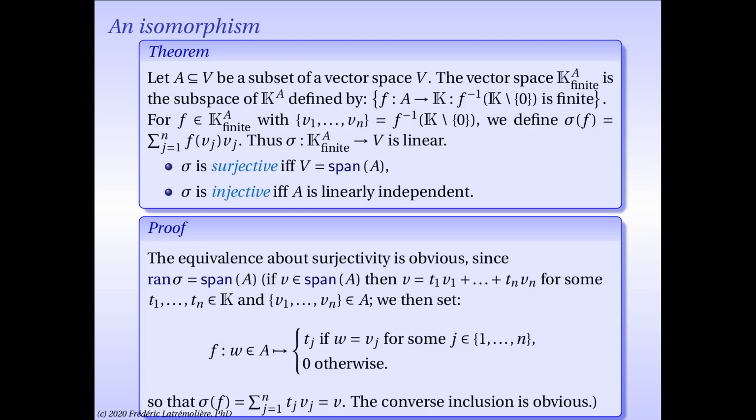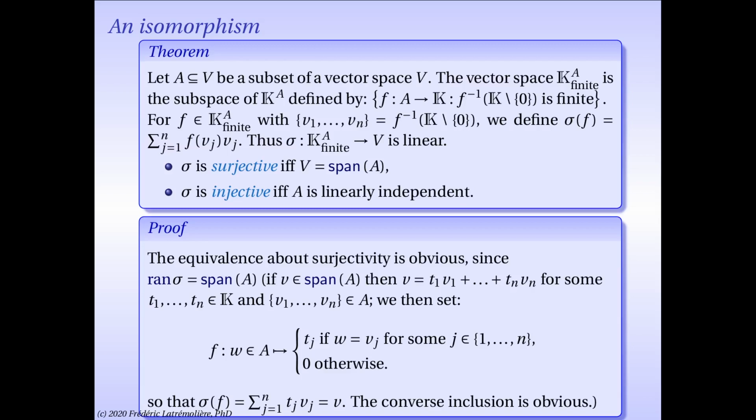If omega is in A, I define f of omega as tj if omega equals vj. And if omega is none of those vectors, then I simply set f of omega to be 0. So you see that f is finitely supported since the support of f is a subset of the finite set v1, etc., vn. So I can apply sigma to this function f. And by definition, this is equal to the sum from j equals 1 to n of tj vj, which of course is the vector v.